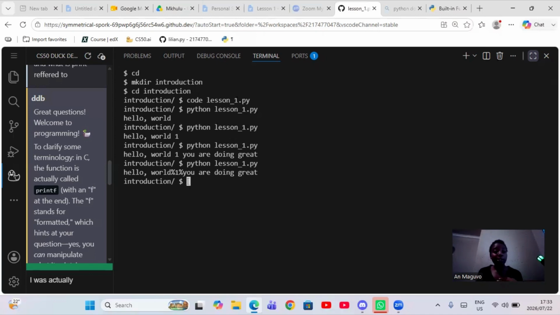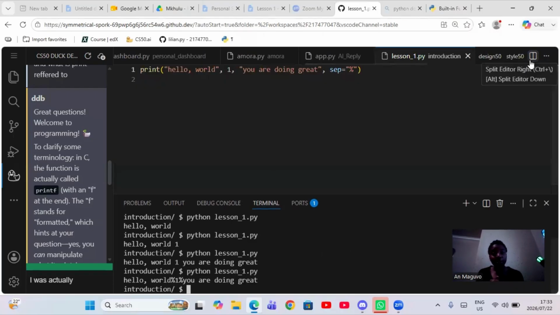So now we are seeing that there's a percentage symbol in between each and every argument. So this is an argument. We have a percentage, argument 1, percentage, and then the last argument. Okay, so this tells you that sep is default, it is automatic.